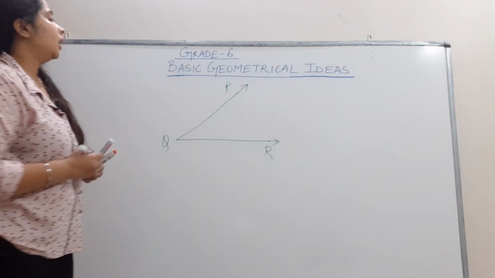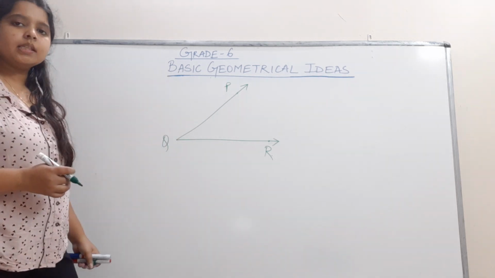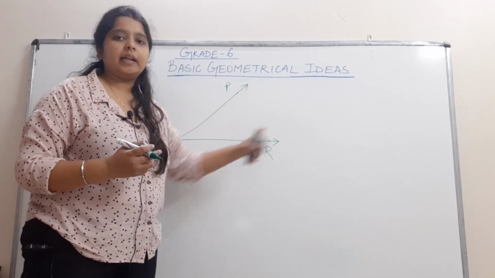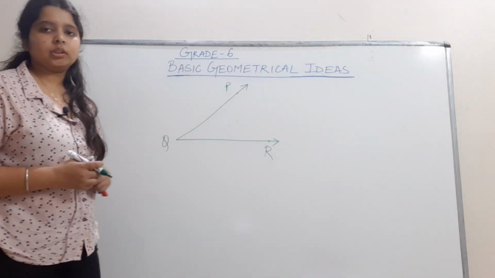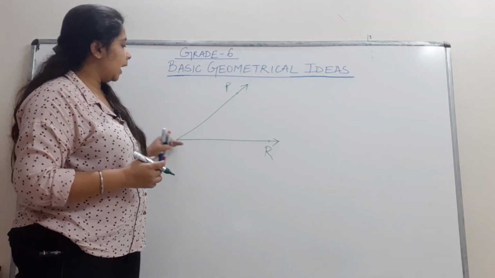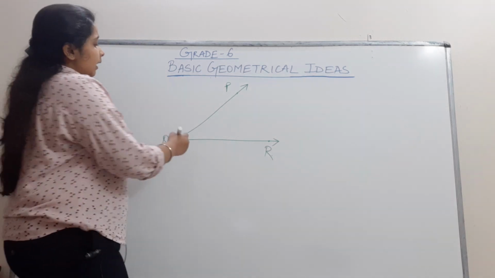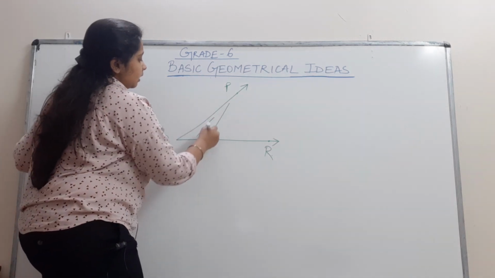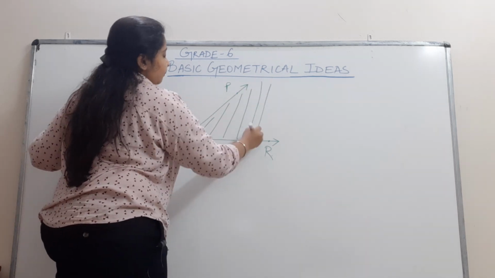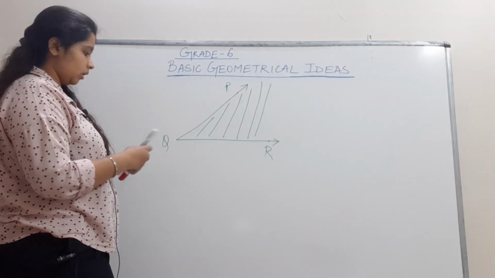As the two arms are rays, you know already that they will extend indefinitely in forward direction. QP will extend towards P and QR will extend towards R. And it will always enclose some area of the plane.